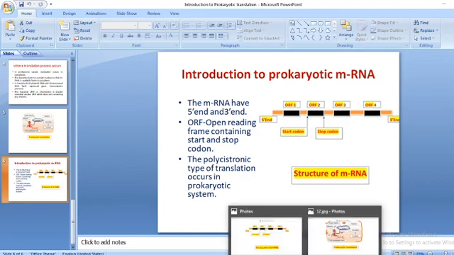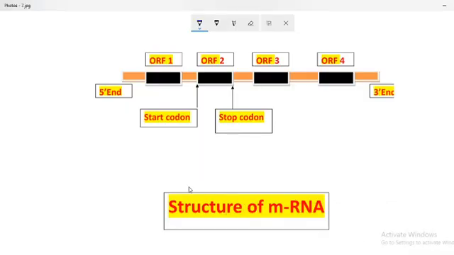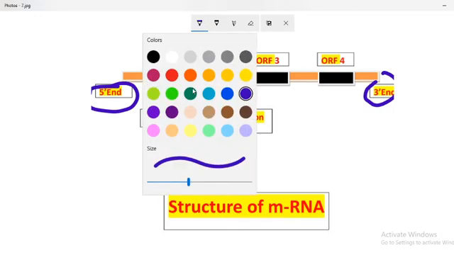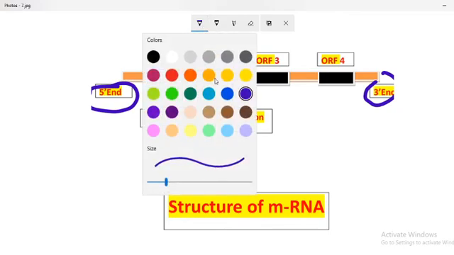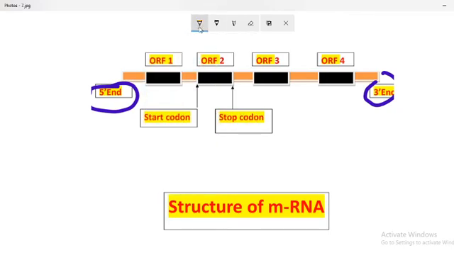Here is the structure of mRNA, with the 5' end and the 3' end. In the case of bacteria, these ends play an important role in different protein synthesis processes.